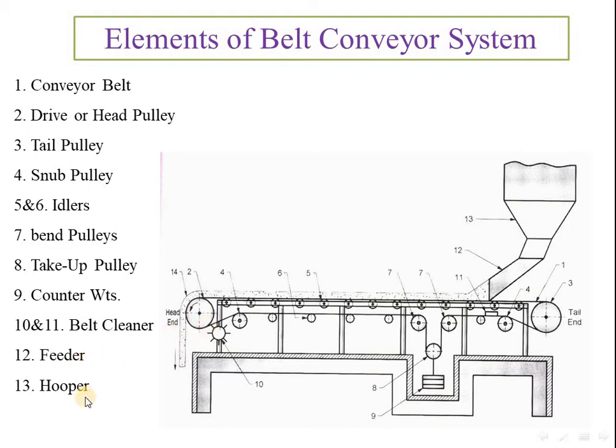Next is the feeder and hopper. 12 is the feeder. See here, from the feeder, material is generally poured on the belt with a required mass flow rate or required mass capacity. In the hopper we generally load the material, and from the hopper through the feeder, material is fed on the belt. So this is the general layout of a horizontal belt conveyor system.